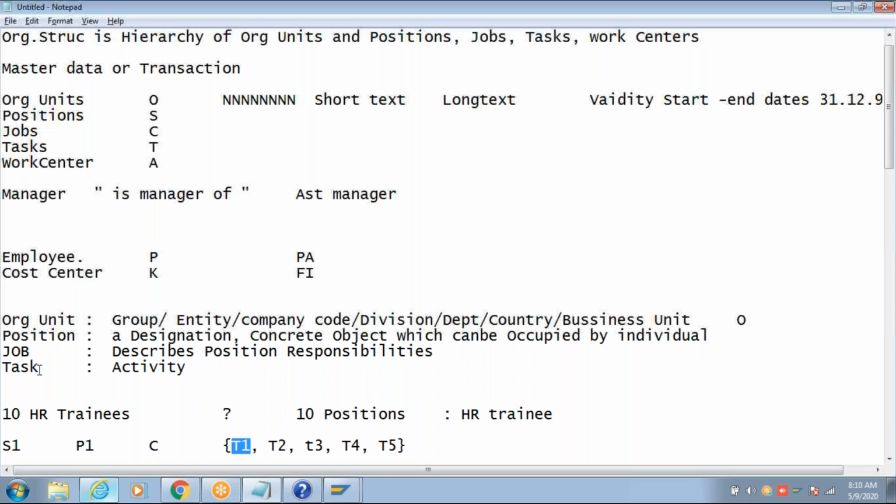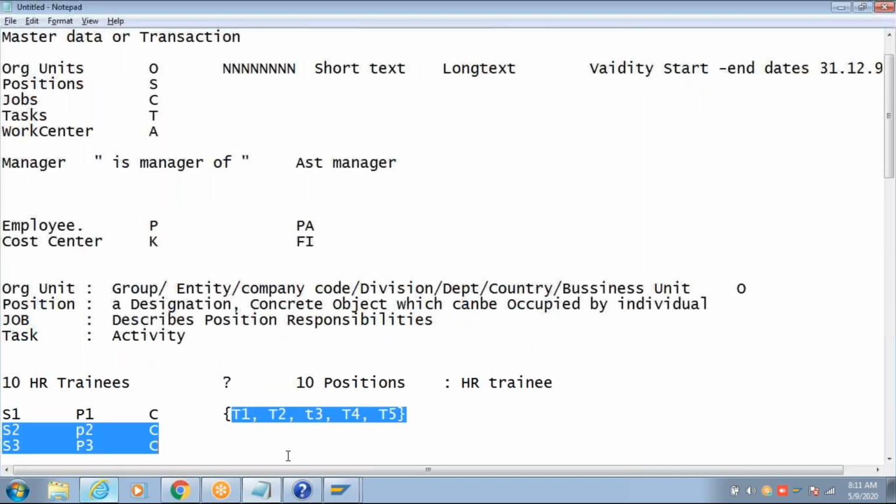They use this task. For example, the person who is responsible for payroll administration needs to get access to the payroll related transaction codes. So the task payroll administration is maintained with the authorization, the payroll profile. This payroll administration task is assigned to this job. This job is assigned to this position. This position is occupied by this person. So this person will automatically have the authorizations assigned to the task. Clear? You will be seeing this practically in the coming sessions.